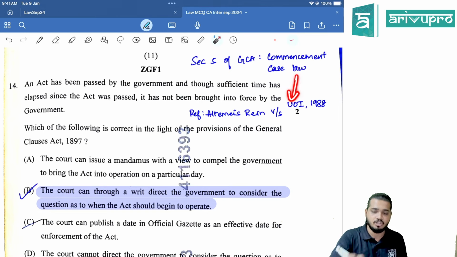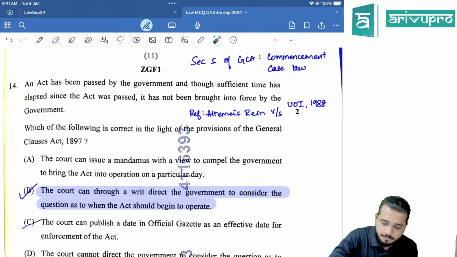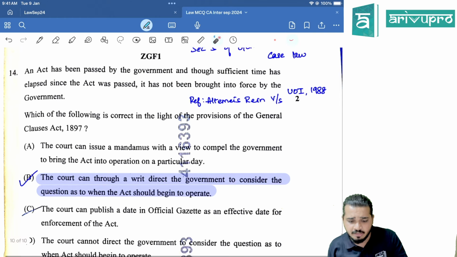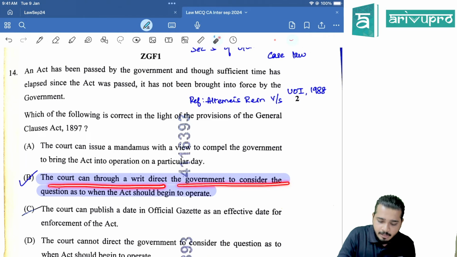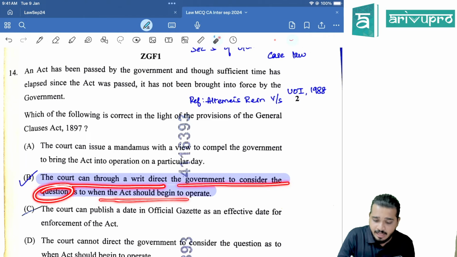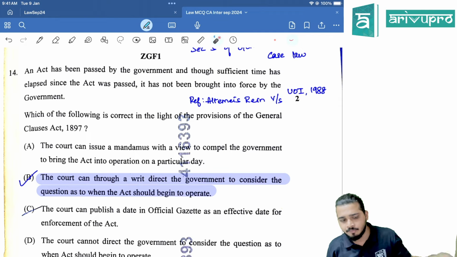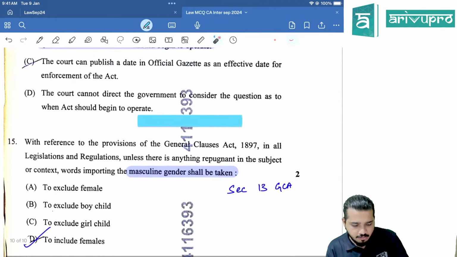There's a case law mentioned in the institute module, right? Aeltemesh Rein versus Union of India, 1988 case law. There it's clearly mentioned the court can, through a writ, direct the government to consider the question as to when the act should begin to operate. Clear? Easy question, not a difficult question.